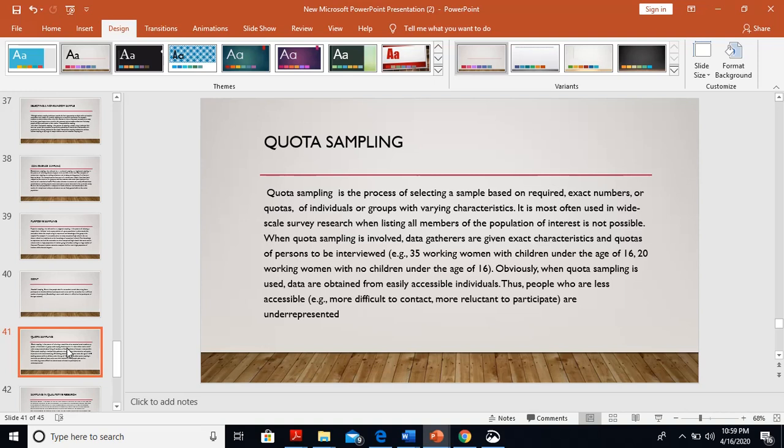When quota sampling is involved, data gatherers are given exact characteristics and quotas of persons to be interviewed. For example, 35 working women with children under the age of 16, and 20 working women with no children under the age of 16. Obviously, when quota sampling is used, data are obtained from easily accessible individuals. Thus, people who are less accessible, more difficult to contact, or more reluctant to participate are underrepresented.